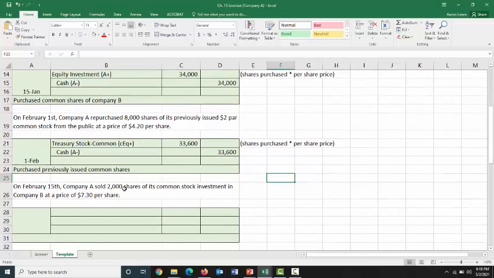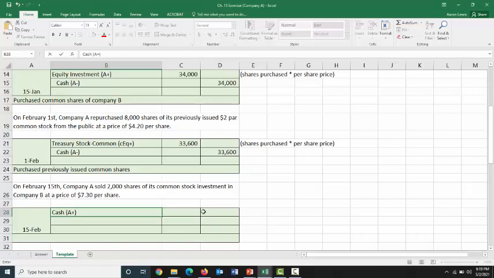Company A is going to sell 2,000 shares of its common stock investment in Company B. Again, we have the words common stock. So is it our stock that's moving around? It's not. It's Company B stock. We invested up here on the 15th in Company B. And now we've decided we're going to sell off some of our investment in Company B. So on February 15th, we're selling something. And when you sell something, hopefully you get paid for it. So we know we're going to have to debit cash. And we're going to debit cash for the number of shares sold times the per share sale price.